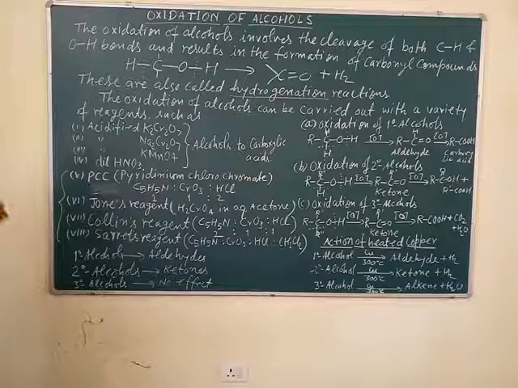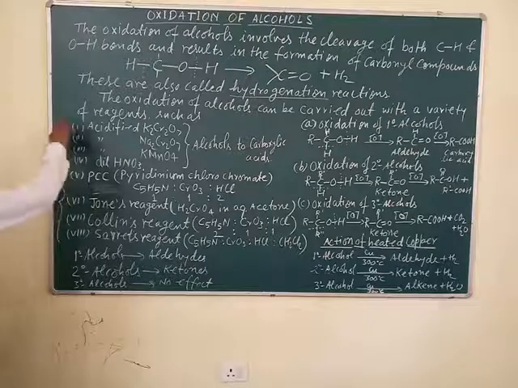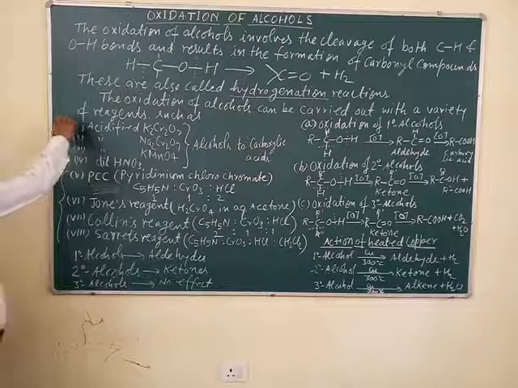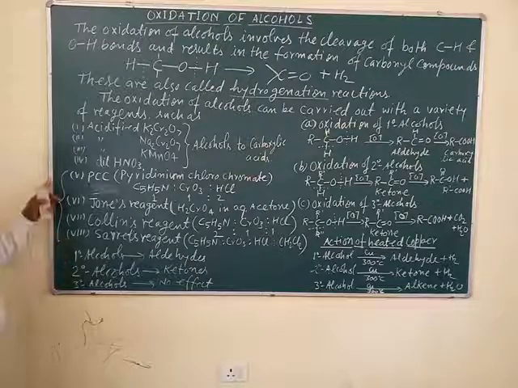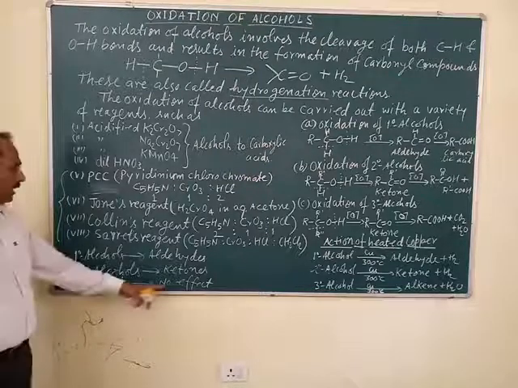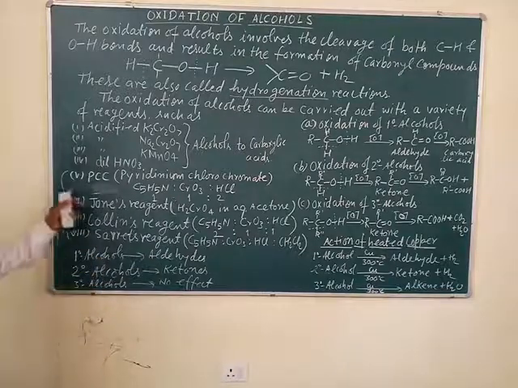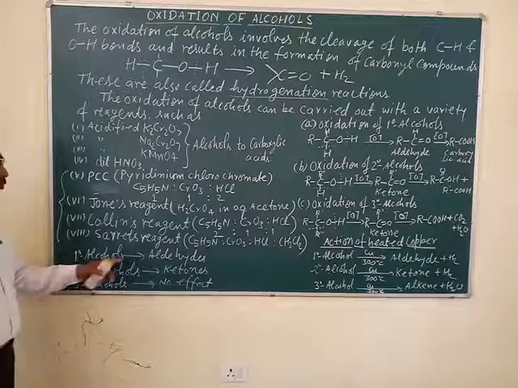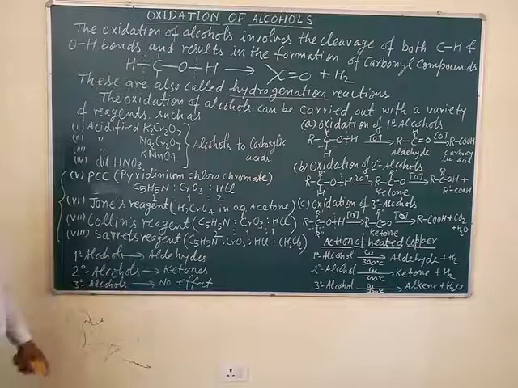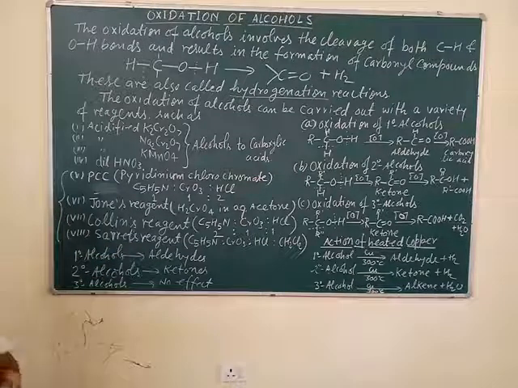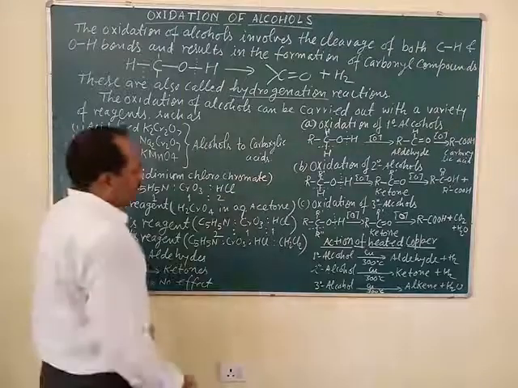However, 3 degree alcohol can be oxidized by reagents 1 to 4, but reagents 5 to 8 cannot oxidize 3 degree alcohols. They can oxidize only 1 degree alcohol into aldehyde and 2 degree alcohol into ketone. This is oxidation of alcohol.